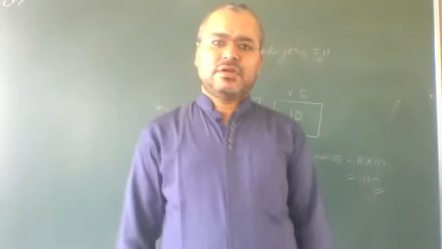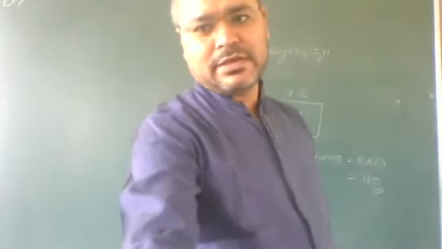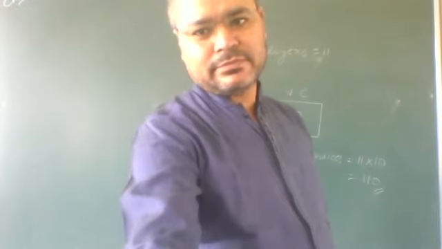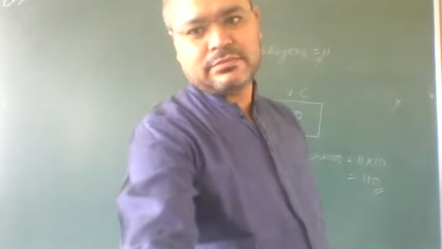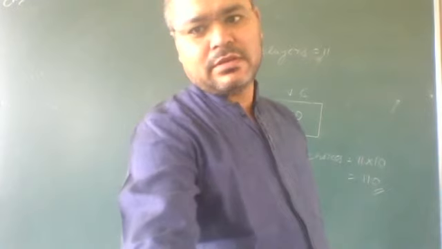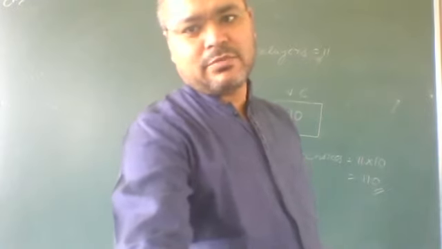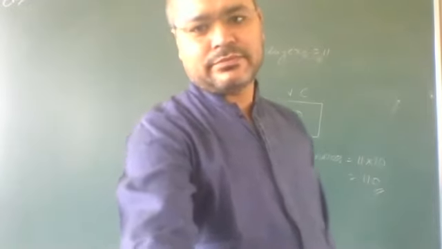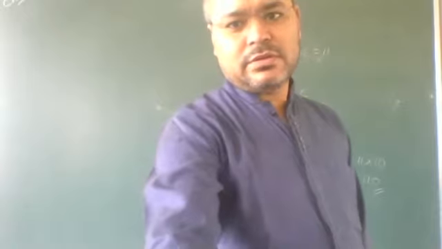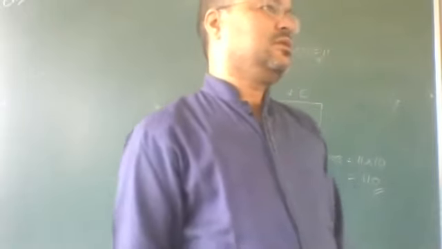24. 24, exactly. Now Kriti wants to answer. Kriti, unmute yourself and give the answer. The answer is 24.